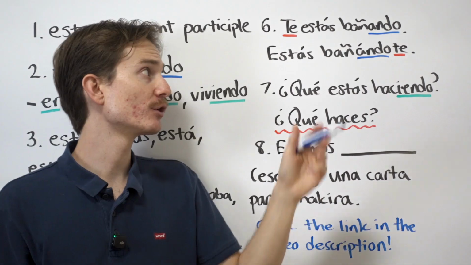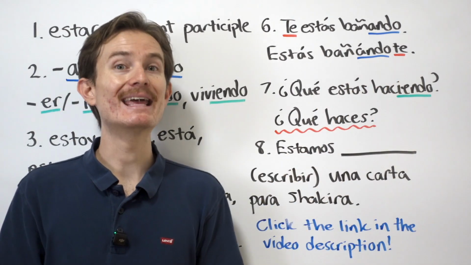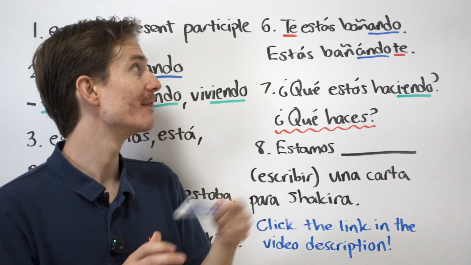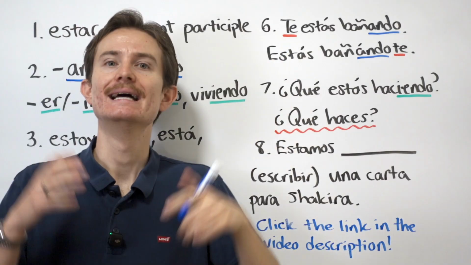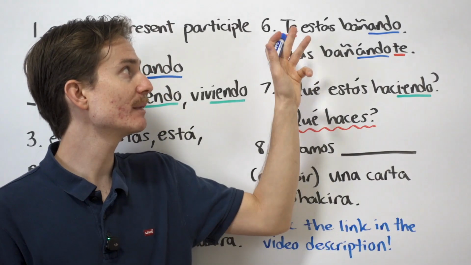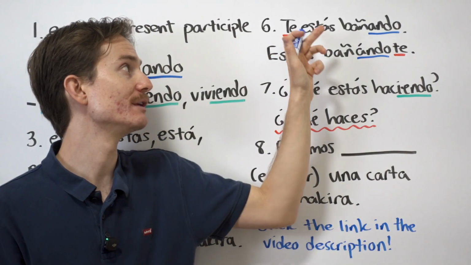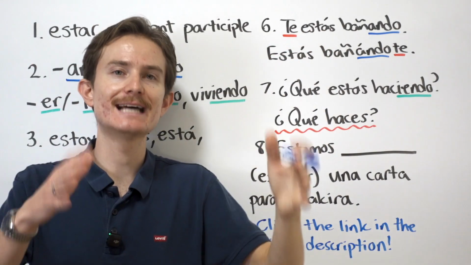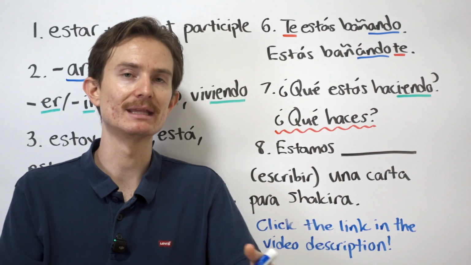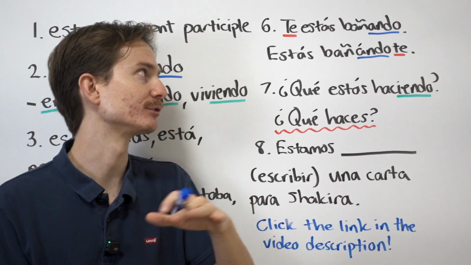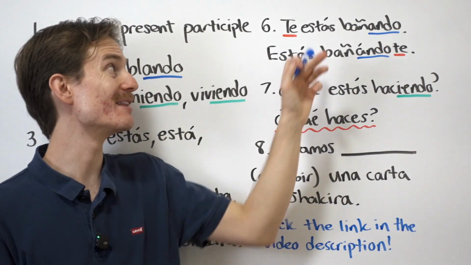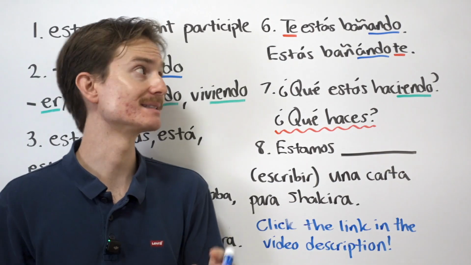Now, you might prefer to use this one. However, if these confuse you, I recommend that you always put them before that first conjugated verb. It is the golden rule when it comes to placing pronouns in sentences, okay? So anytime you have a pronoun, it can always go before the first conjugated verb, except for when it comes to commands. So something like dame la comida, for example, we're always going to put the pronoun after. But that's the only exception to the rule, okay? So golden rule is put the pronoun before the first conjugated verb in the sentence, okay?